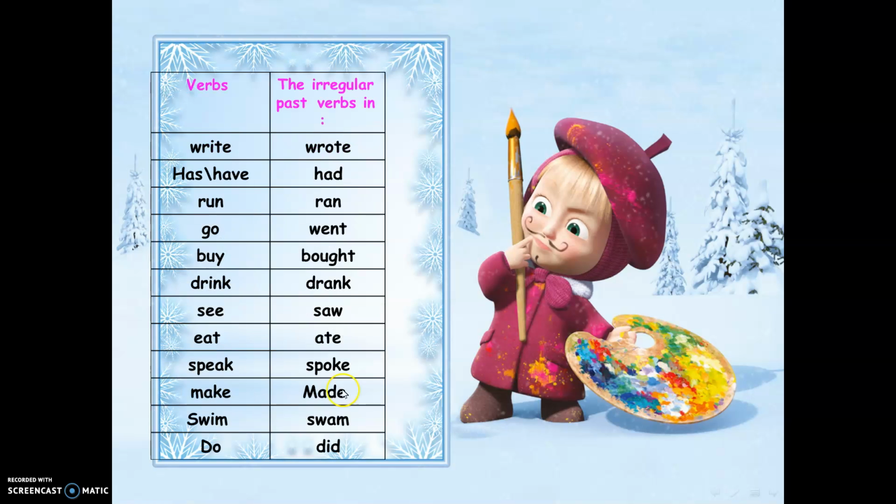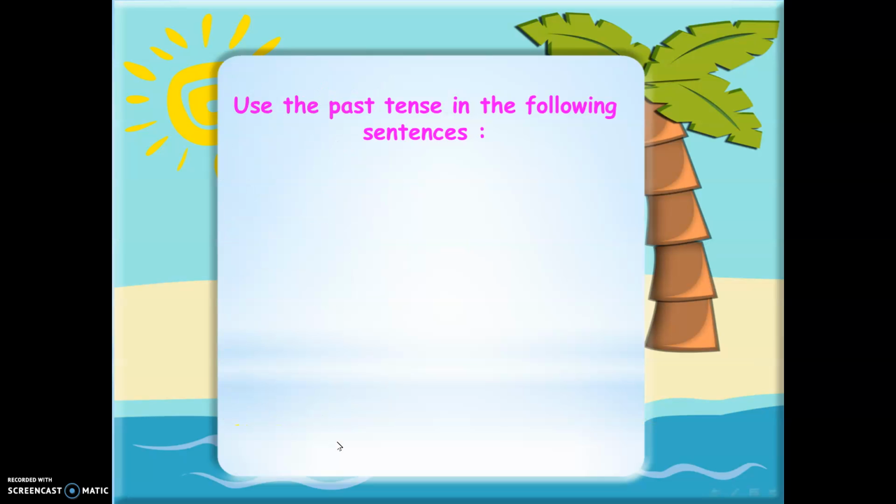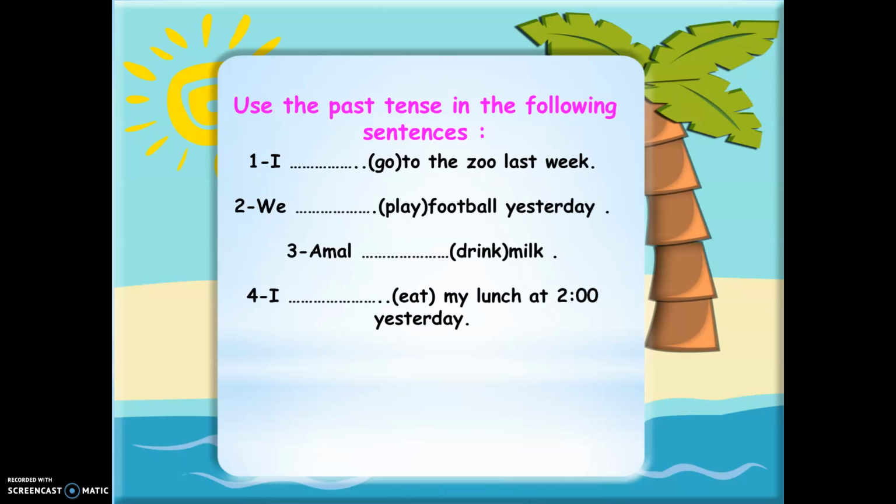Okay, what about the irregular verbs? Write, wrote, have, had, run, ran, go, went, buy, bought, drink, drank, see, saw, eat, ate, speak, spoke, make, made, swim, swam, do, did. Okay? Now, use the past simple tense in the following sentences. Focus with me, please, my beautiful students.